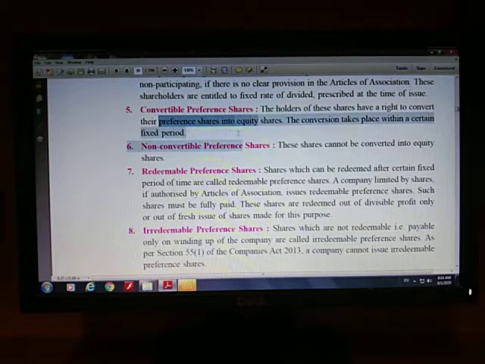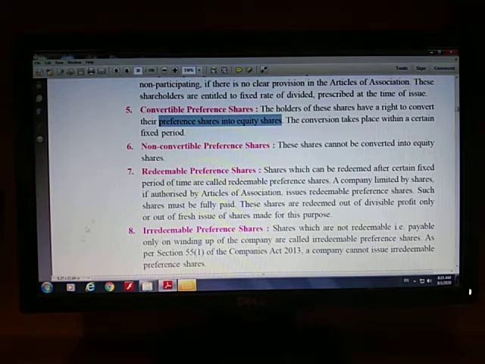It means the preference shareholder will have right to convert his preference shares into equity shares of the same joint stock company after a particular period of time, right? So if the preference shareholder converts his shares into equity shares, he will get voting rights, as you know that equity shareholders have voting right, and he will start earning dividend at a fluctuating rate.